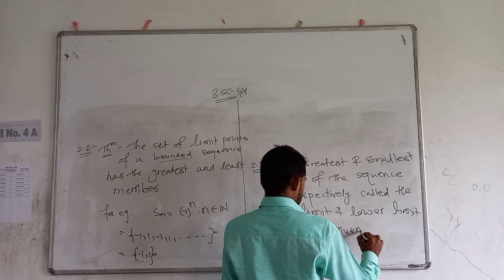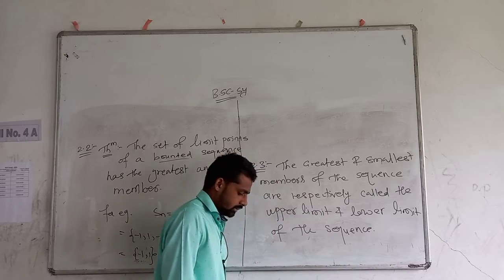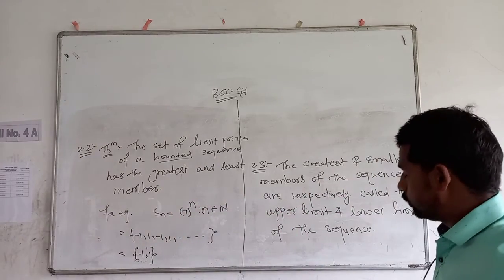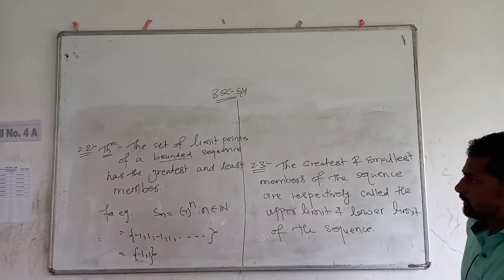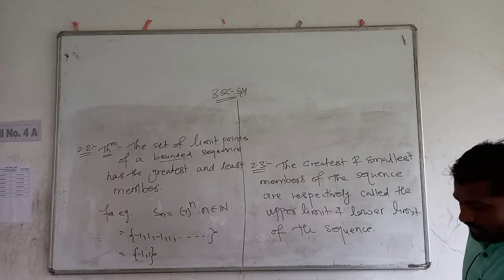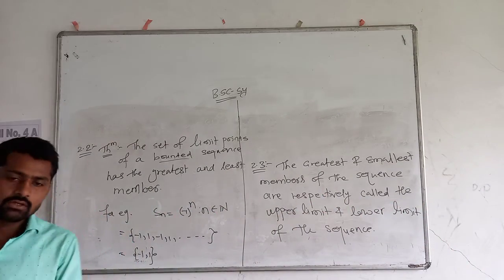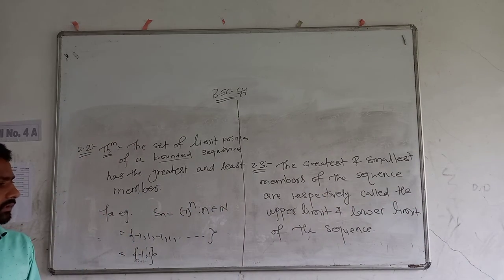So keep in mind, we know that if the sequence is bounded, then according to theorem 2.2 it has a least member as well as a greatest member. Then the least member of the sequence is called its lower limit and the greatest member of the sequence is called its upper limit.